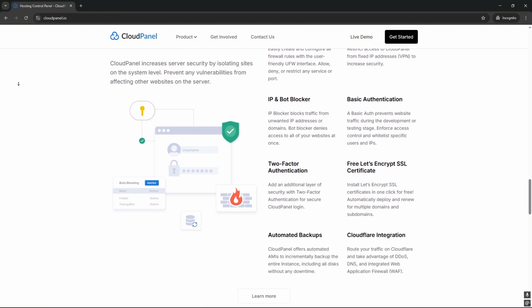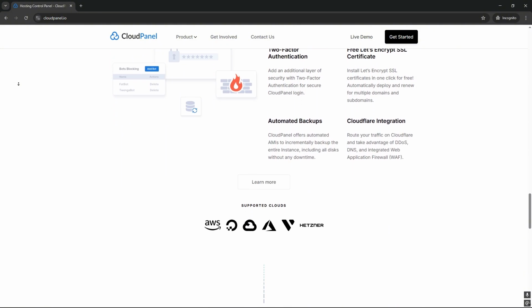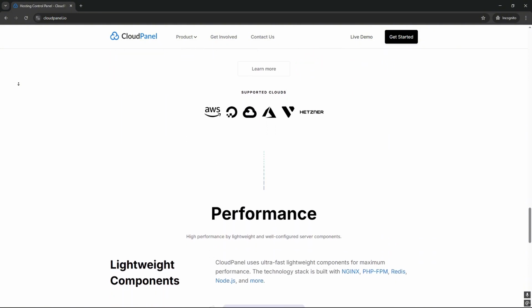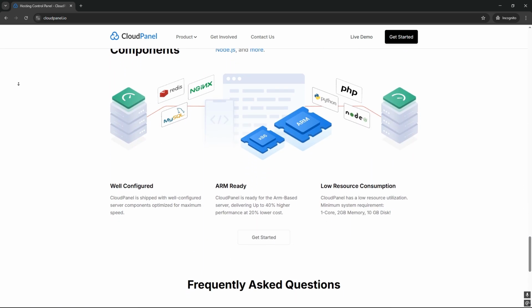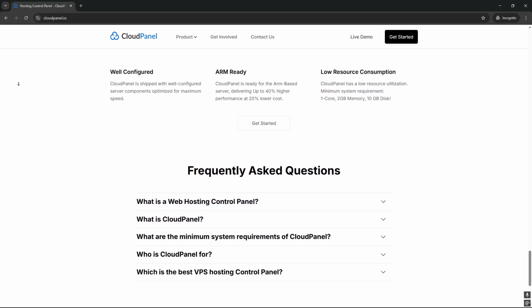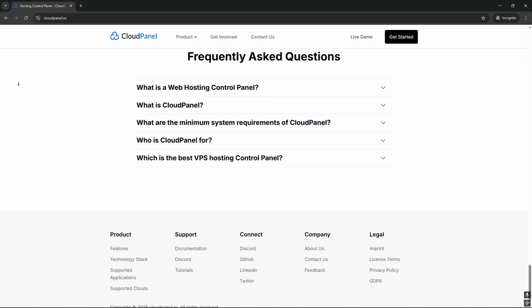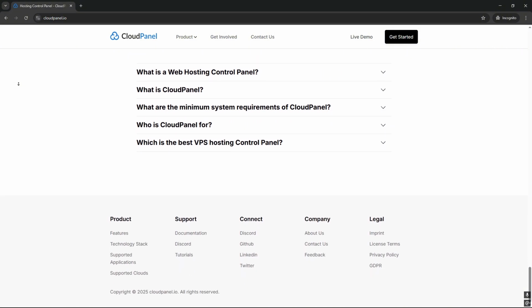All in all, though from different perspectives, Coolify and Cloud Panel both help to simplify server administration and application deployment. Through user-friendly interfaces, they both enable users to take charge of their server settings.